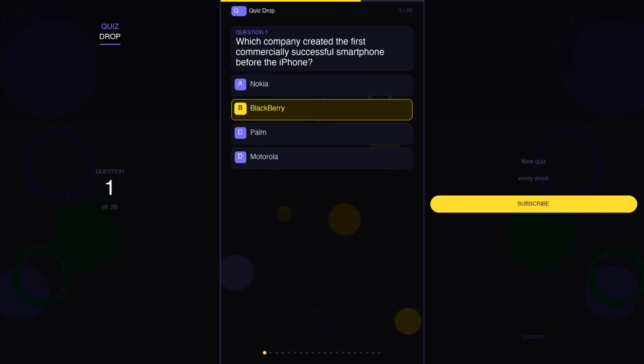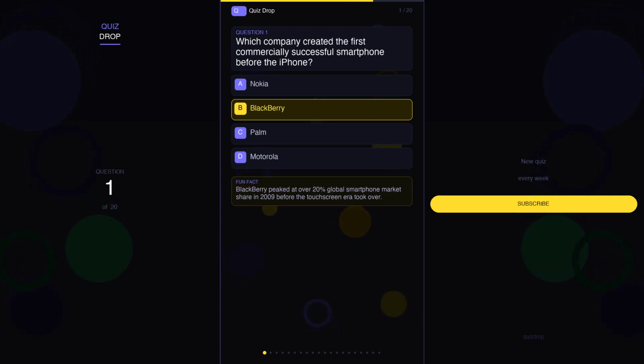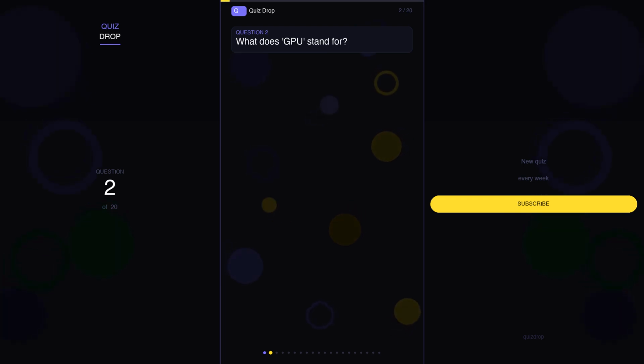The correct answer is B. BlackBerry. And here's a fun fact. BlackBerry peaked at over 20% global smartphone market share in 2009, before the touchscreen era took over.